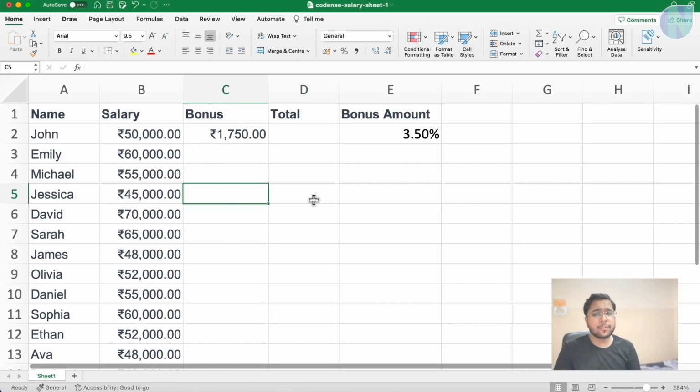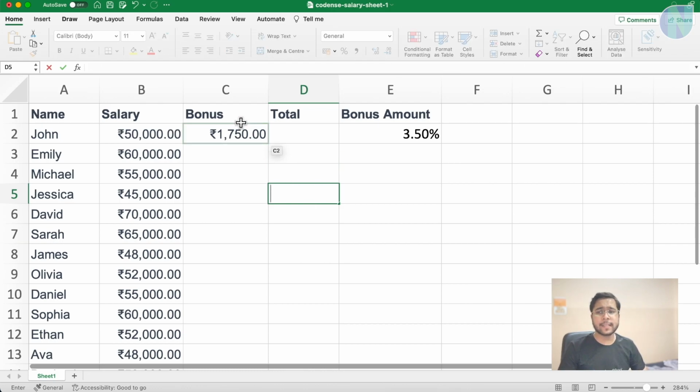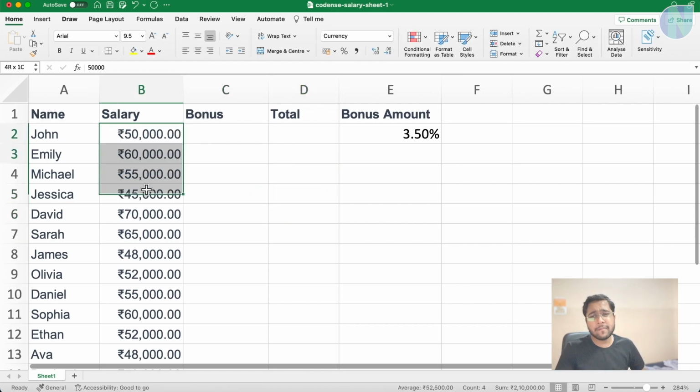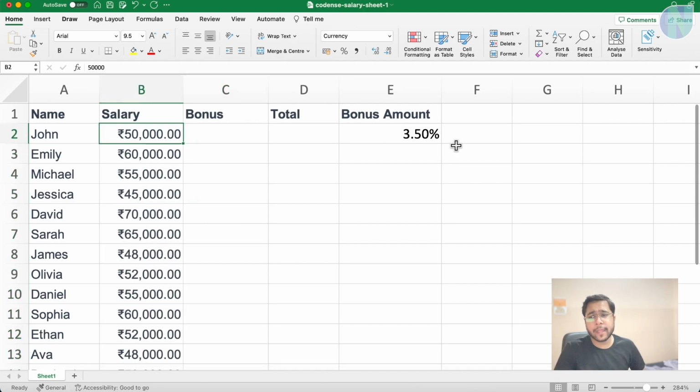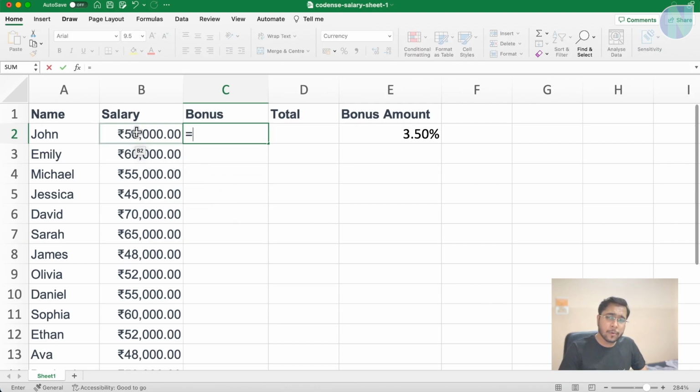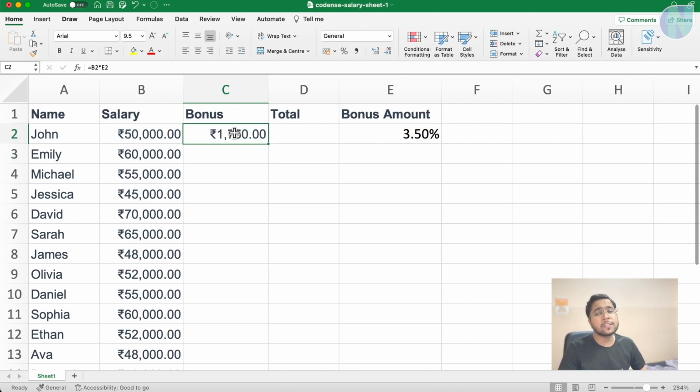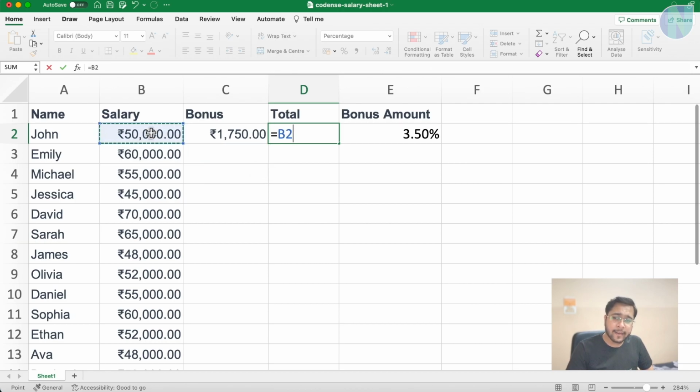Now this thing which we do in the formula, equal to something, let's create a basic formula for us. We have salaries here. Now I want to give them a bonus of 3.50%. I want to calculate the bonus of all these persons. Salary is this, I want to give a 3.5% bonus. So what should I do? Equal to this cell multiplied by the percentage cell, this, and press enter. So it means this is the bonus for this person, at 3.5%, and I can calculate the total equal to salary plus bonus.